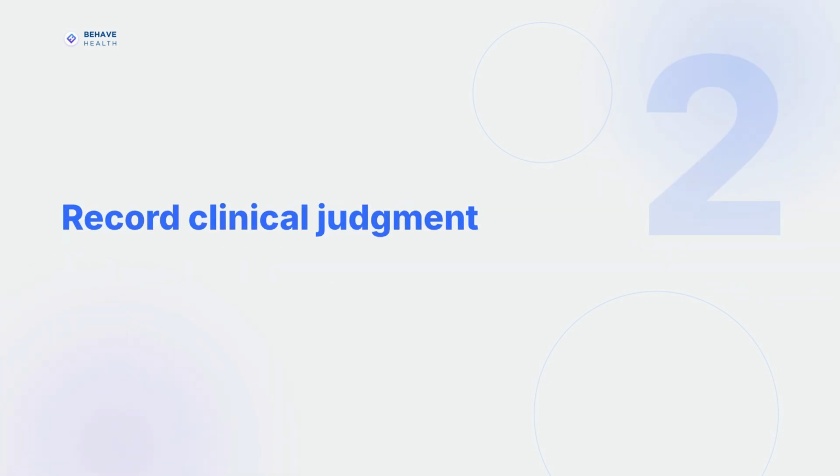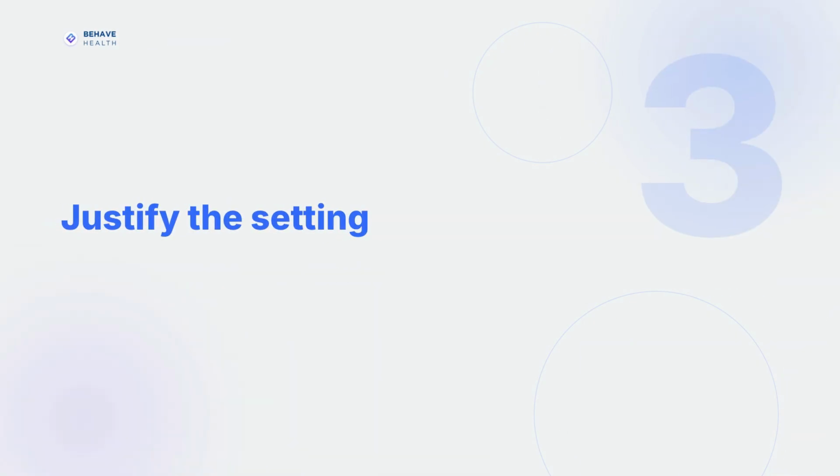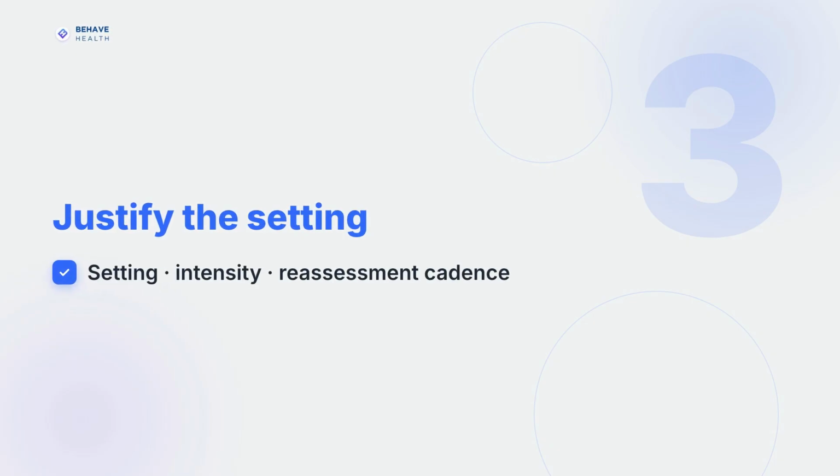Step 2. Document what the clinician actually reviewed. Capture what the clinician reviewed and weighed, not only what a software field happened to collect. Step 3. Document why this setting and intensity are being used. State why the current service setting, intensity, and reassessment cadence are appropriate right now.